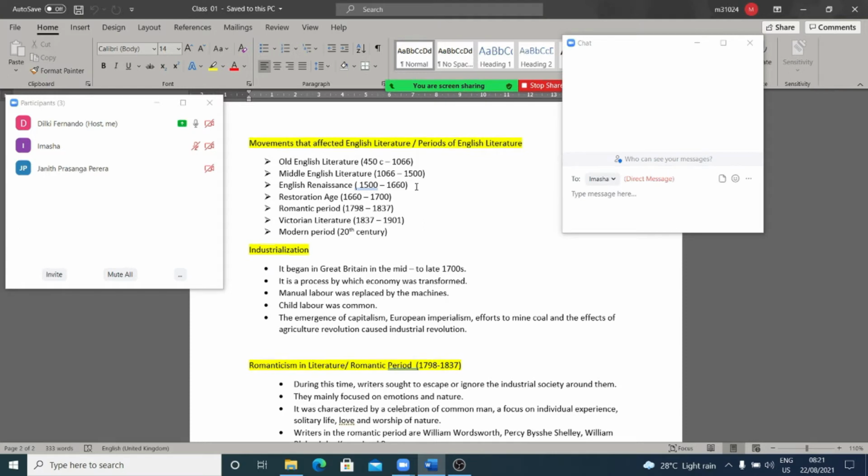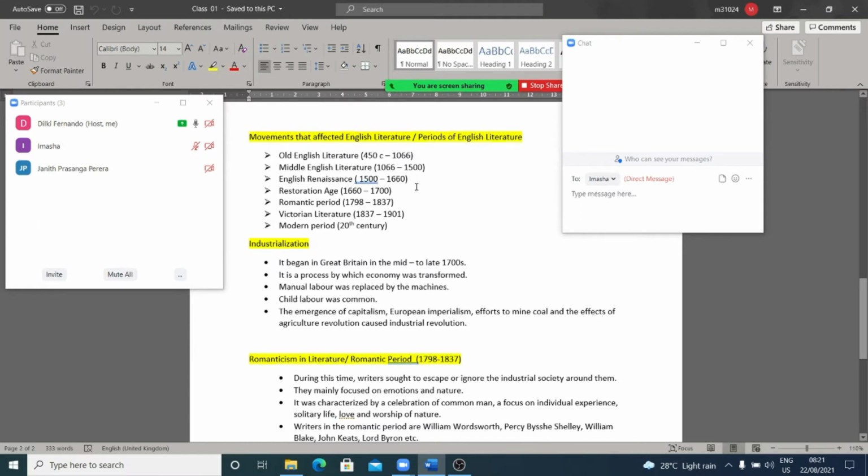So man was more into nature, nature was his best companion. During Romantic period, many romantic poets came up, and Victorian literature after that we find as the next era. Finally, modern period, right? Modern period. So many things affected these periods, children.